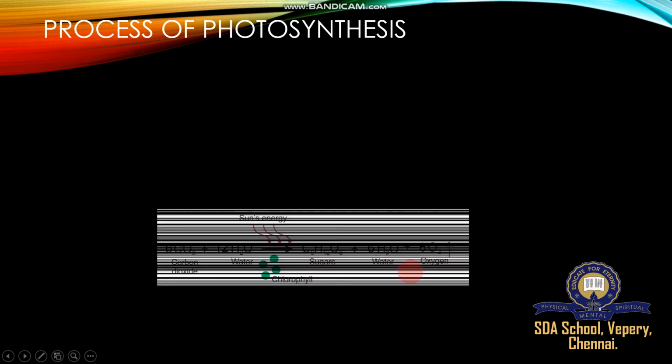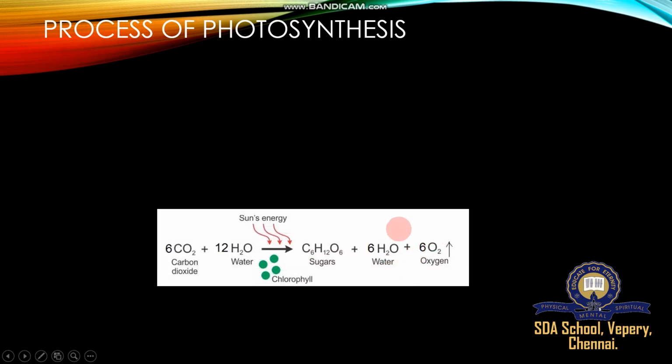Then the process of photosynthesis, here is the overall reaction of photosynthesis. Raw materials, I already explained, are carbon dioxide, water, sunlight and chlorophyll. Byproducts are glucose or sugars, water and oxygen.